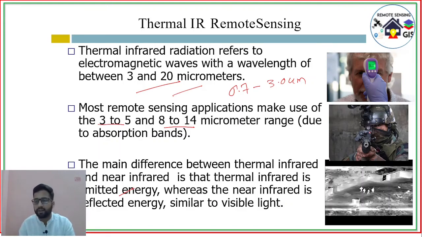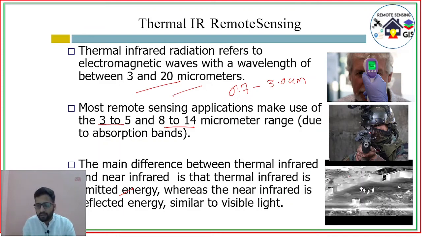So here we can see a thermal gun. We saw during the COVID situation, people used this gun to monitor body temperature. So thermal devices detect emitted energy, and here a soldier is using a thermal optical camera for night vision.